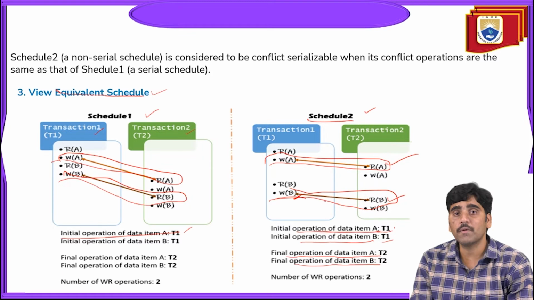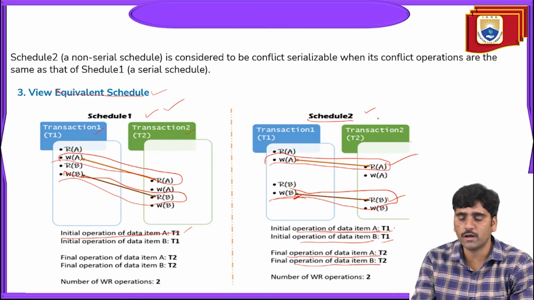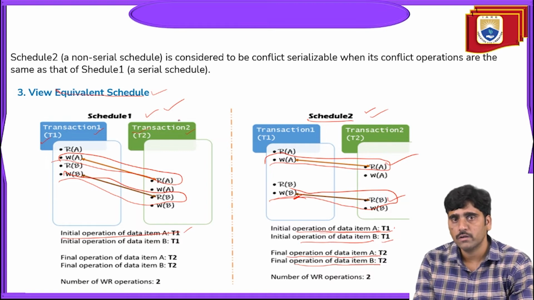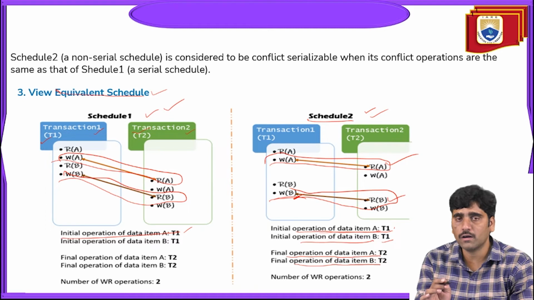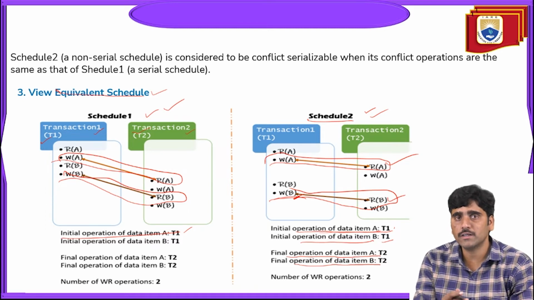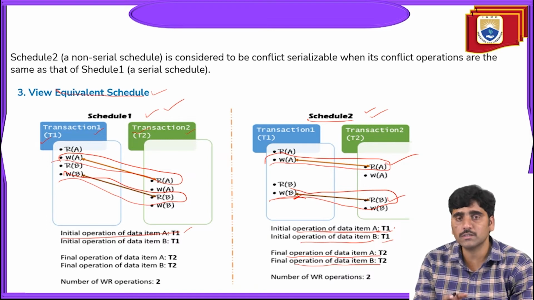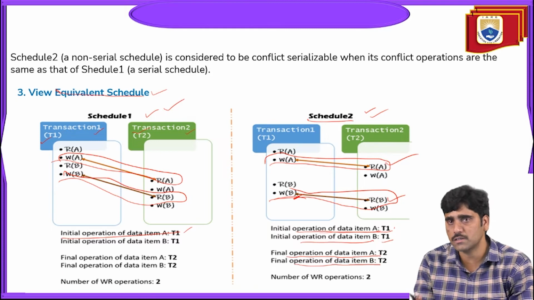So the operations from schedule 1 and schedule 2, based on transaction 1 and transaction 2, if the number of write or read operations are equivalent, then we can say it is a view equivalent schedule. We are going to see the result of the serial schedule as well as the non-serial schedule.